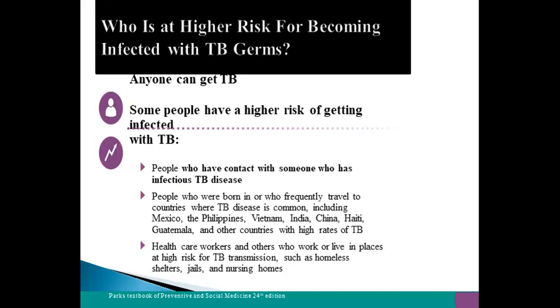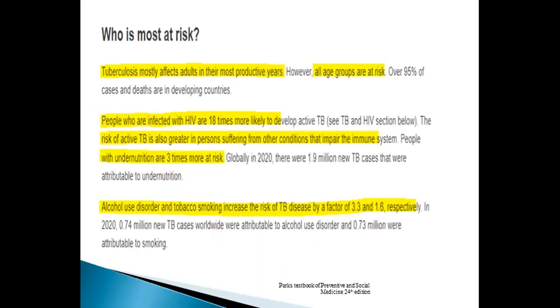Risk factors: anyone can have TB, but people at high risk of getting TB include people who have contact with someone who has infectious TB, people who are born in or frequently travel to countries where TB prevalence is high, and healthcare workers who work or live in places at high risk of tuberculosis. Tuberculosis mostly affects adults in their most productive age group, though all age groups are at risk. However, 95% of cases and deaths occur in developing countries.